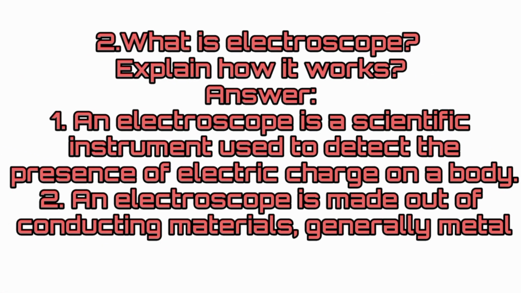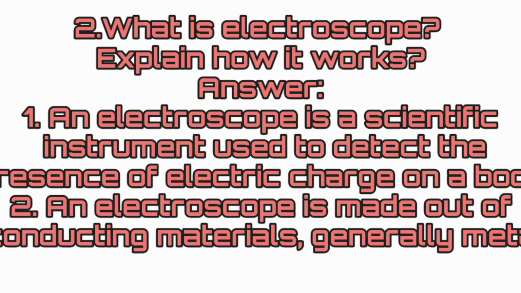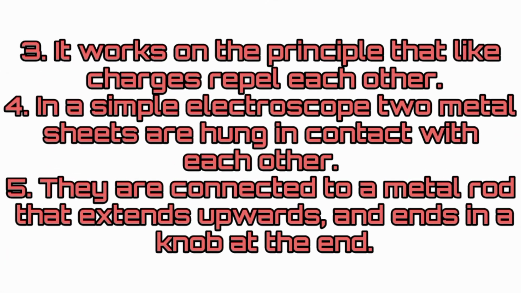Question number 2. What is electroscope? Explain how it works. Answer. An electroscope is a scientific instrument used to detect the presence of electric charge on a body. An electroscope is made out of conducting materials, generally metal. It works on the principle that like charges repel each other.